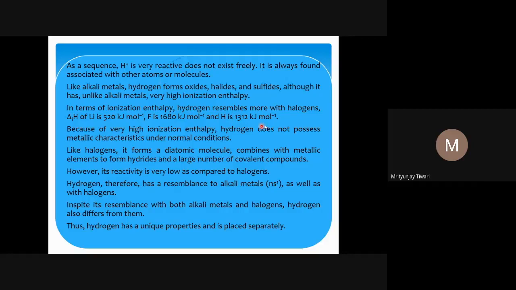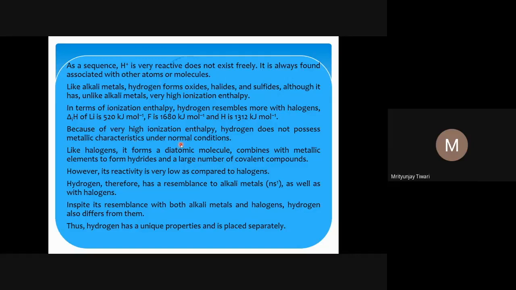If you see that this ionization potential is very high, it means removal of an electron from hydrogen is very difficult, and if it is very difficult to remove an electron from an element, it means that element is not a metal, it is a non-metal. So because of very high ionization enthalpy, hydrogen is a non-metal, not a metal. And it means it doesn't have electropositive character. Electropositive character means the tendency to donate or remove electrons in certain chemical reactions.